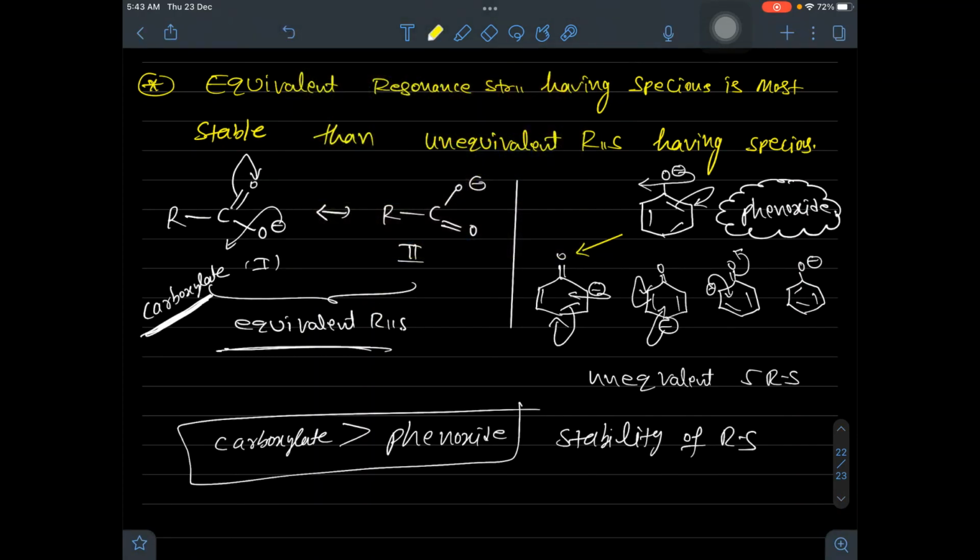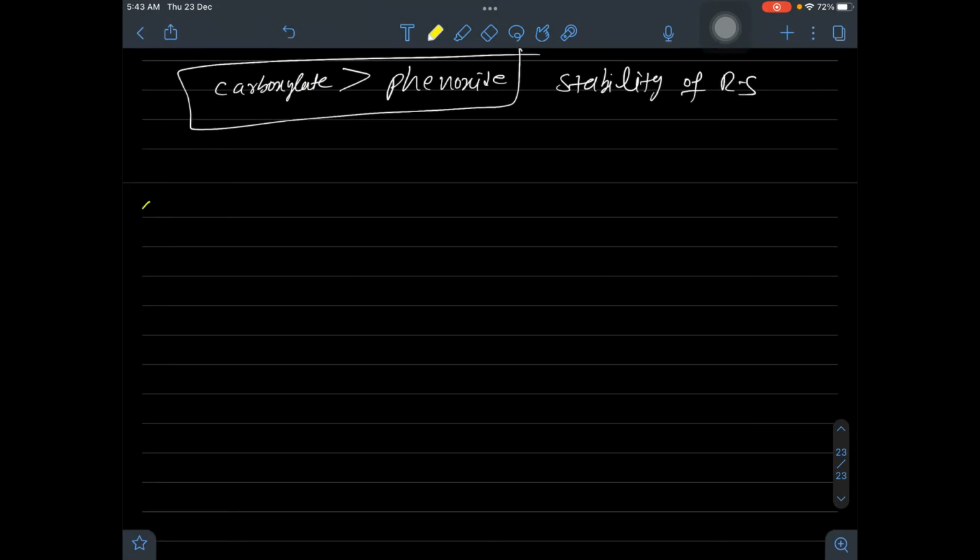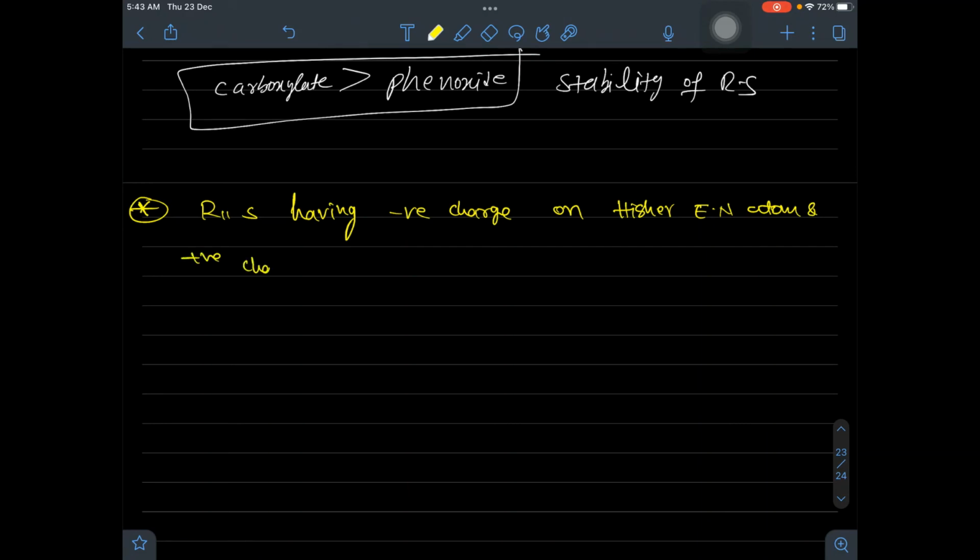And the last rule to predict the stability of the resonance structure is that a resonance structure having a negative charge on a higher electronegative atom and a positive charge on a lower electronegative atom is stable.